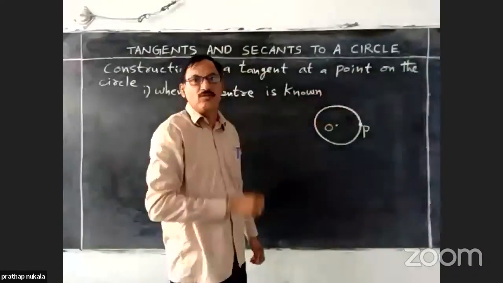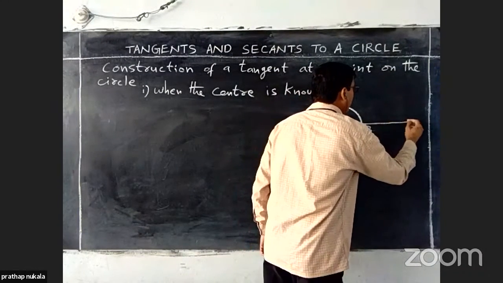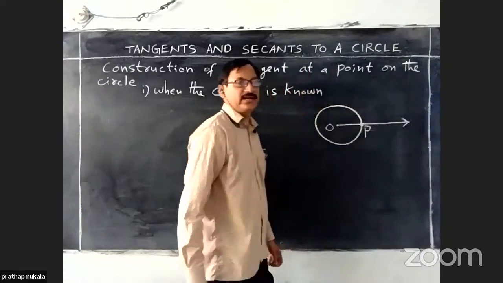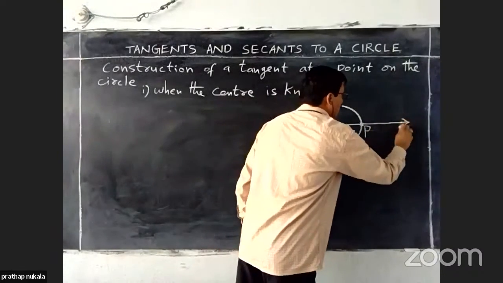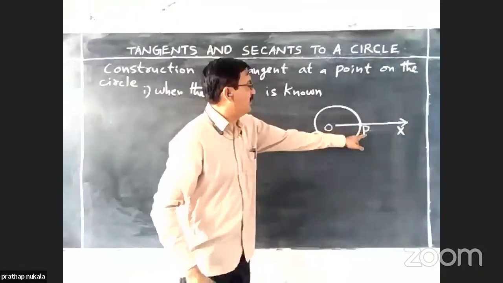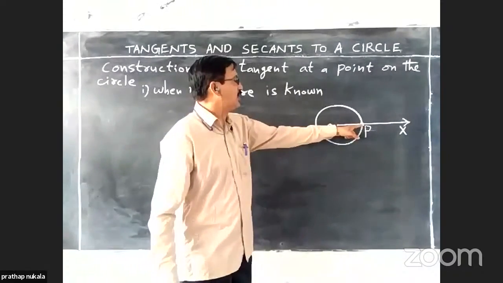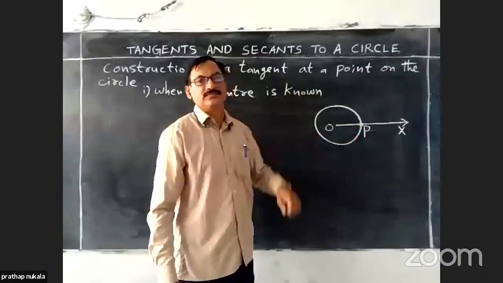Then join OP and extend it somewhere like a ray. Call it the ray OX. Then P is the point on the circle. Now we have to construct a tangent at P.